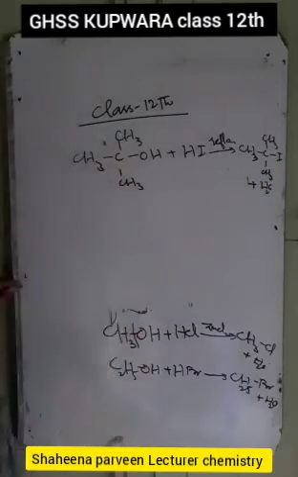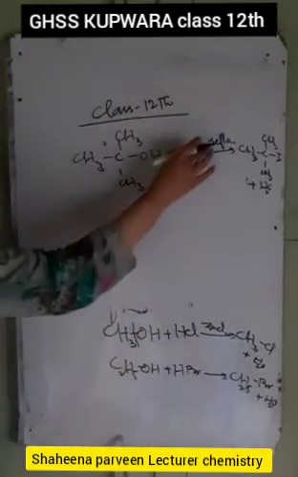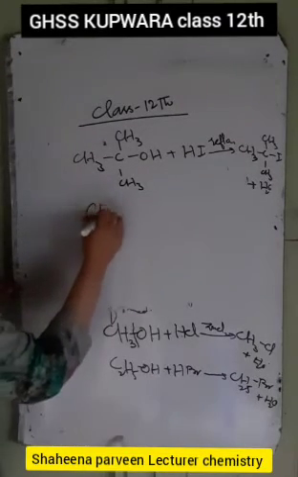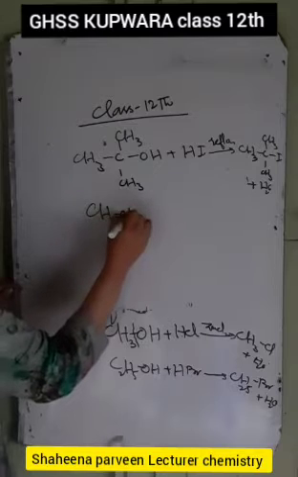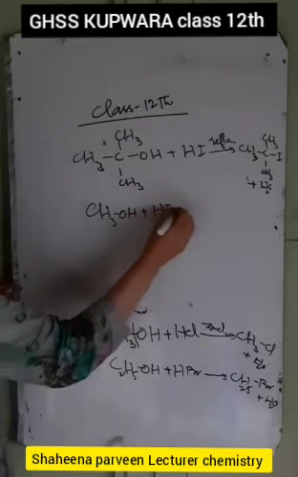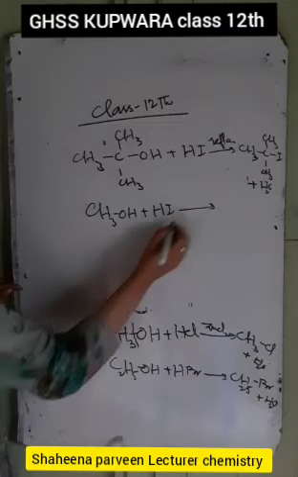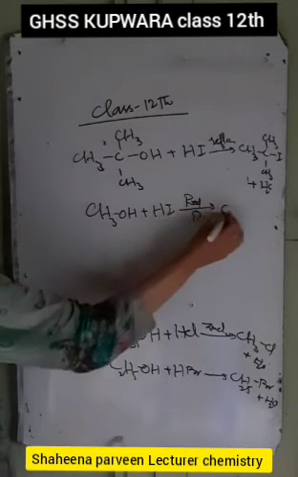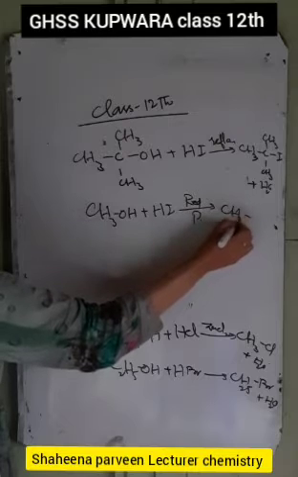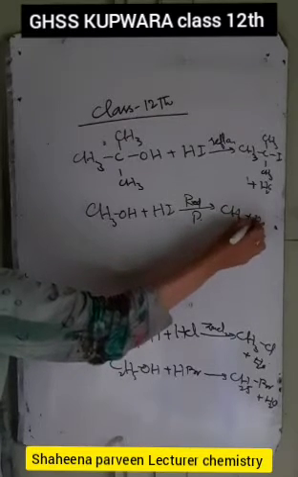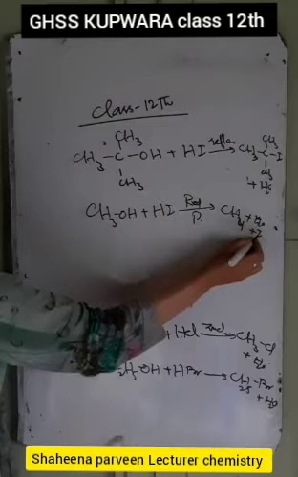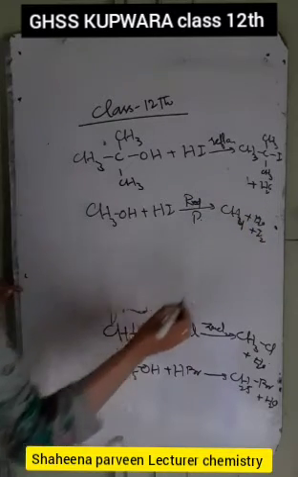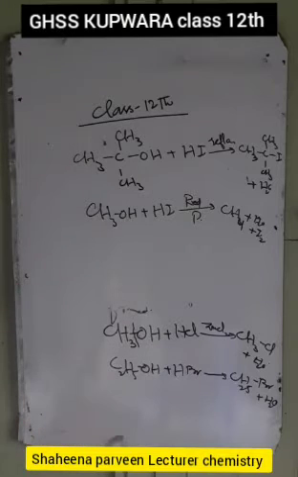And if the same reaction is carried out in presence of red phosphorus, at that time alkanes are formed. Suppose we take CH3OH with HI, but here we use red phosphorus as catalyst, then at that time methane is formed, CH4 plus water plus iodine. At that time hydrocarbons are formed, but not alkyl iodides.